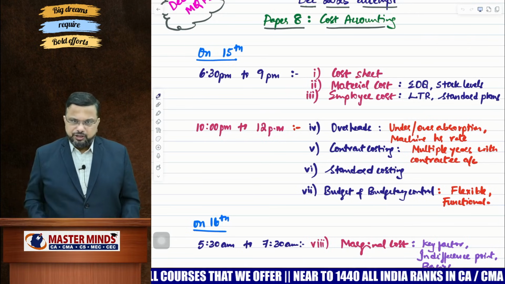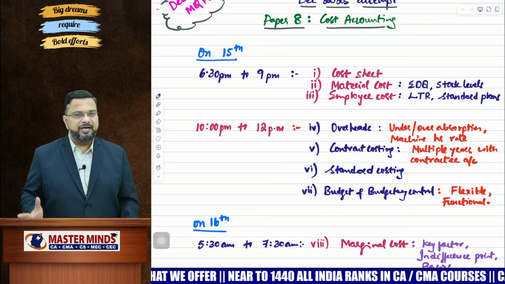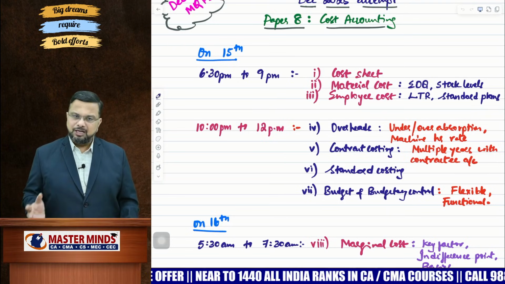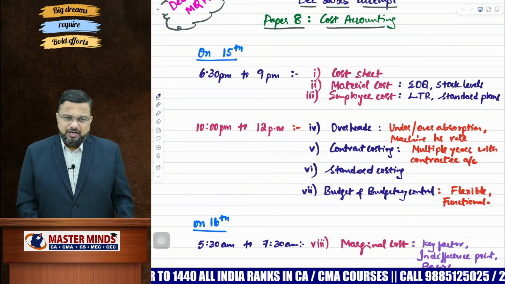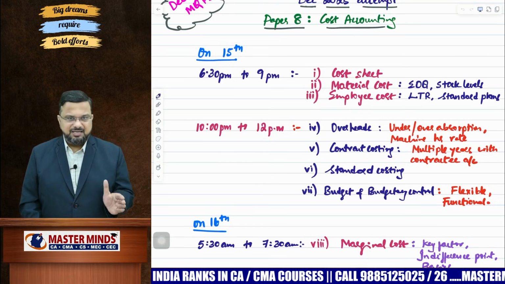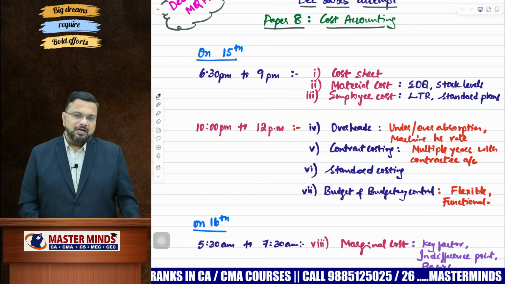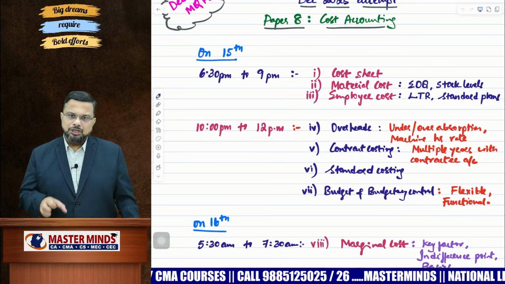So on the 15th, that is today, you will start your preparation assuming 6:30 or 6:45. Before, better. But if you are able to start much before 6:30, it's much better, my dear, because in these 2 or 3 days, every minute counts. So if you start your preparation from 6:30 till 9, focus on these 3 chapters first. That is cost sheet, material cost, employee cost.